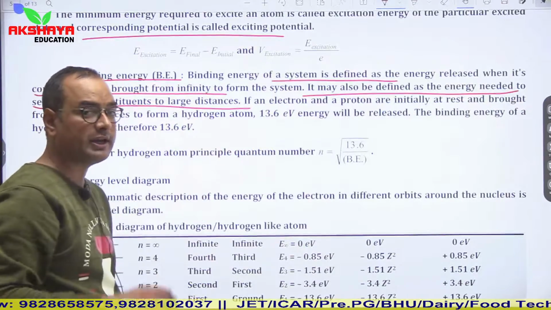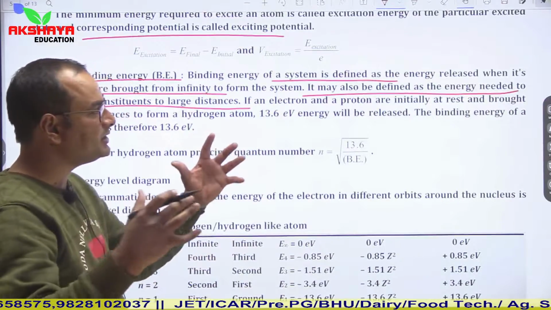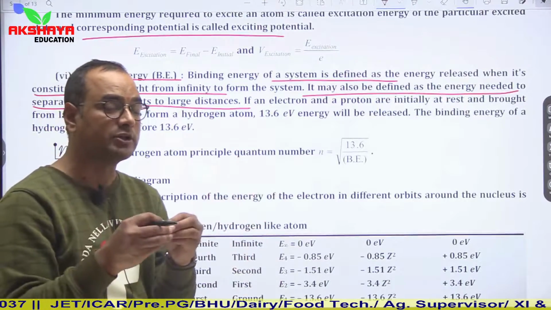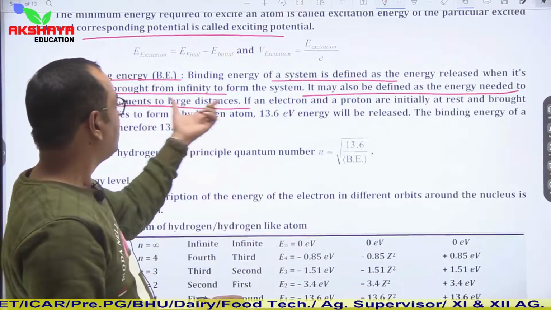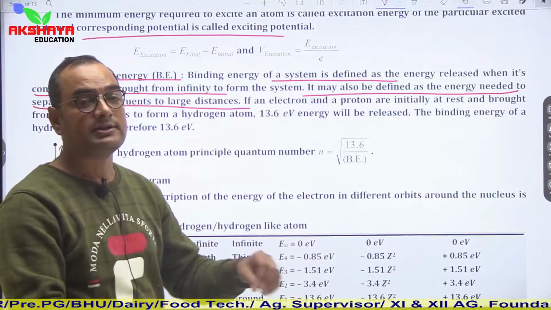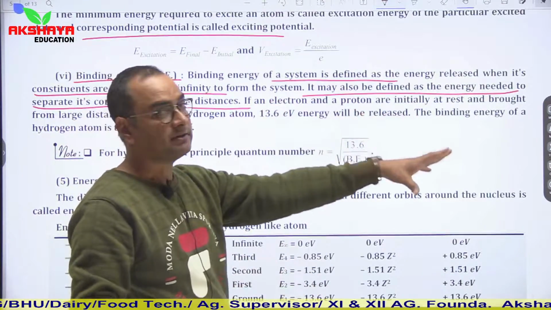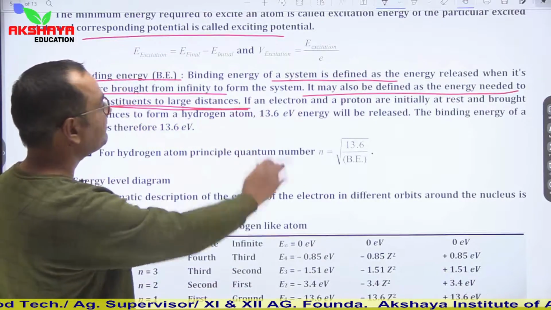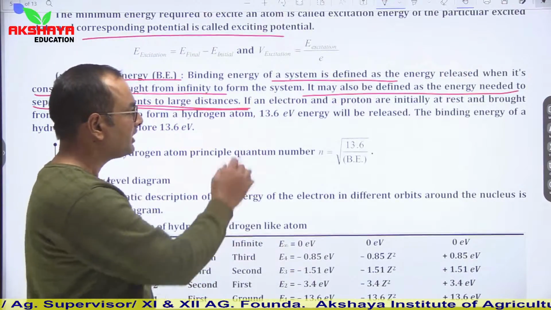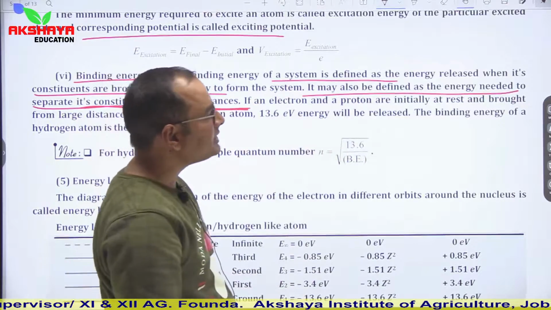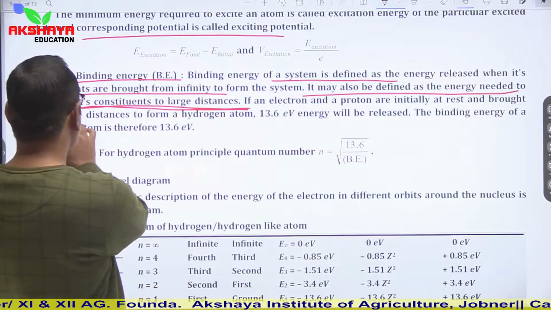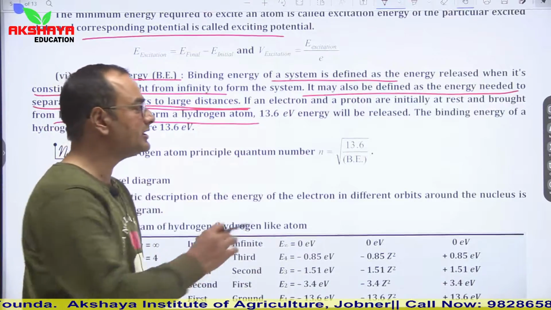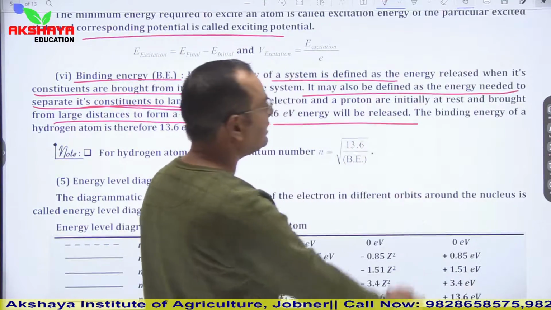So as I told you earlier, in both ways we can define it: the energy released when its constituents combine together to form a system, and the energy needed to separate the constituents to large distances. If an electron and proton are initially at rest and brought from a large distance to form a hydrogen atom, then 13.6 electron volt energy will be released.